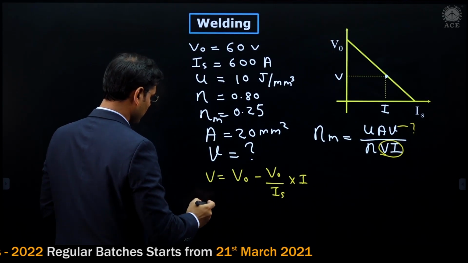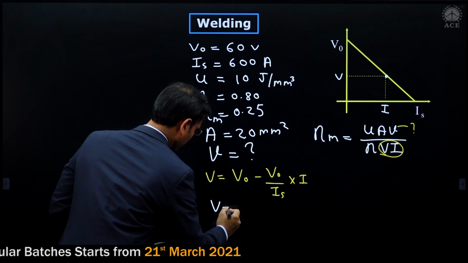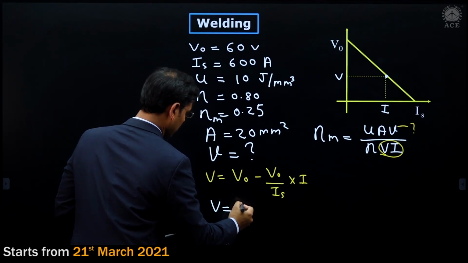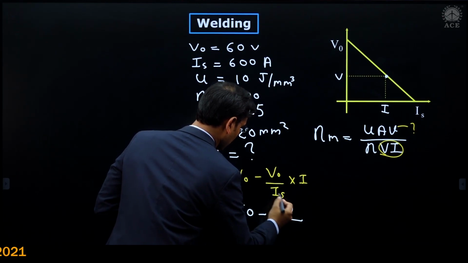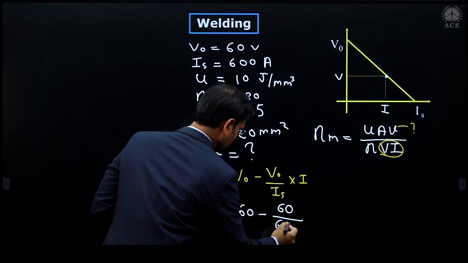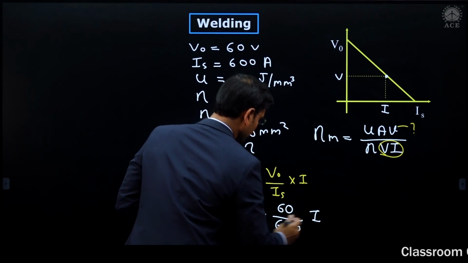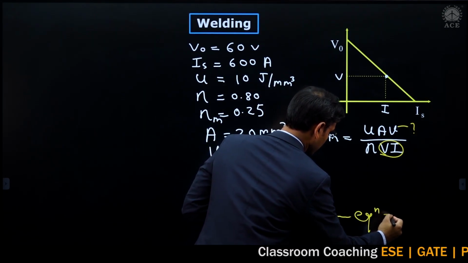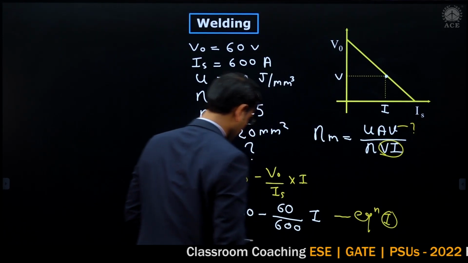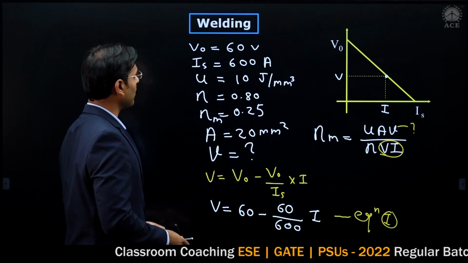I just put the values. Then V is equal to V open is given, that is 60 volt, minus V open again 60 divided by short circuit current, that is 600 into I. I can write this as equation 1. Yes. Now I am writing the formula for power.